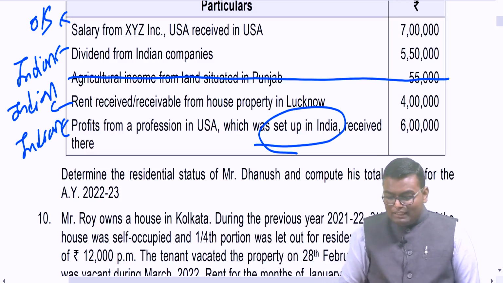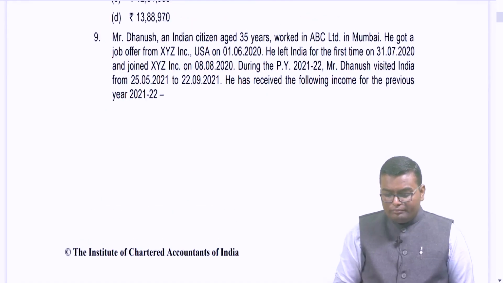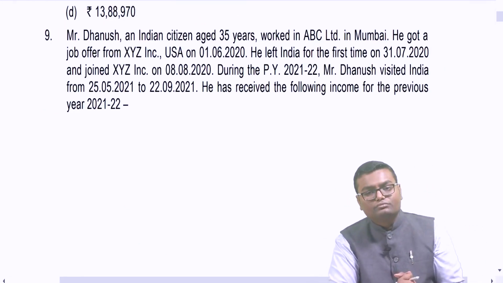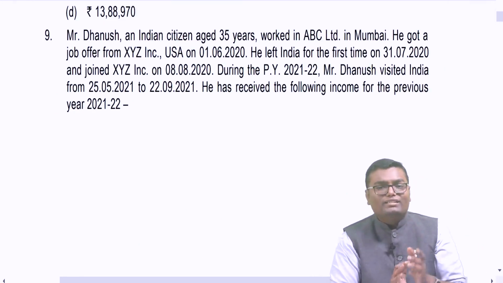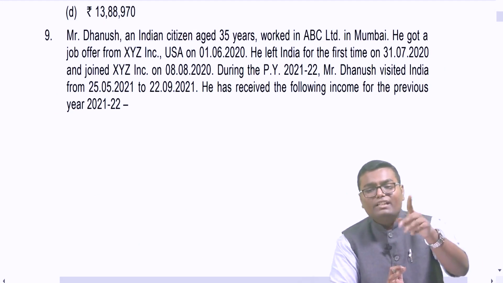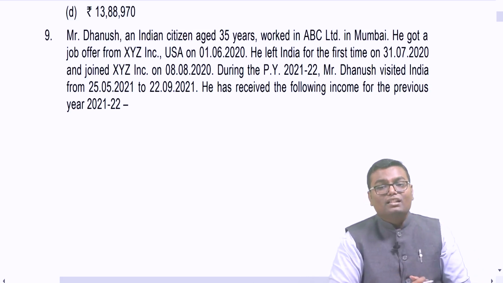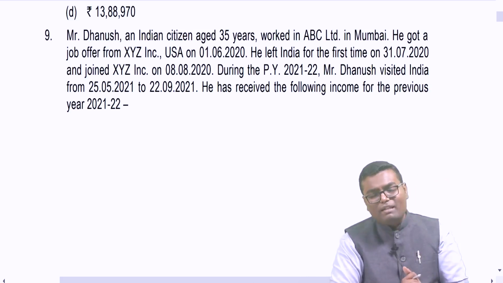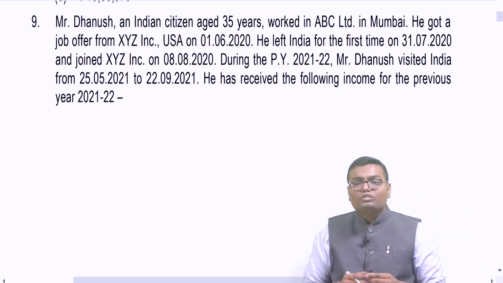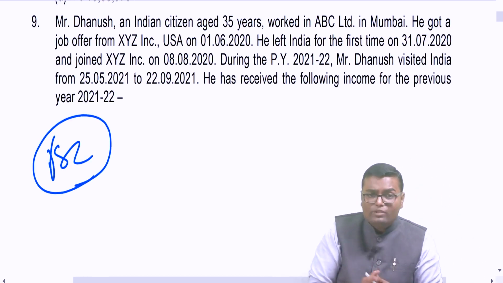Fine. Determine the residential status of Dhanush and compute his total income. Now, understand, for any person who is an Indian citizen or person of Indian origin, visiting India during the year, can I say he is visiting India during the year 21-22 because he left last year and he is an Indian citizen? He is covered under the third exception given by section 6 subsection 1, which says that first of all you have to check the condition of 182 days, whether he is present in India for 182 days.